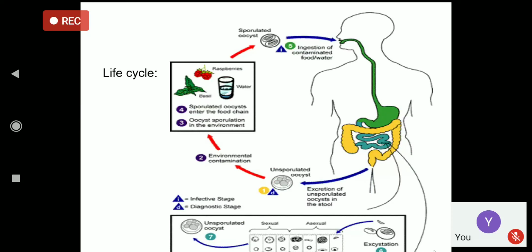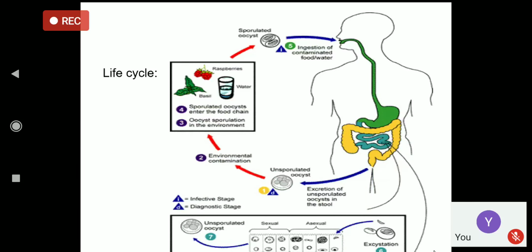When you ingest the oocyst, inside the intestine the sporozoites are released, and these sporozoites develop into trophozoites and then merozoites. The first generation of merozoites enter into the next epithelial cells and develop the second generation of merozoites. Some merozoites then enter into the sexual cycle, producing the micro and macrogametocytes, which fuse to form the zygote, and the zygote develops into the oocyst.